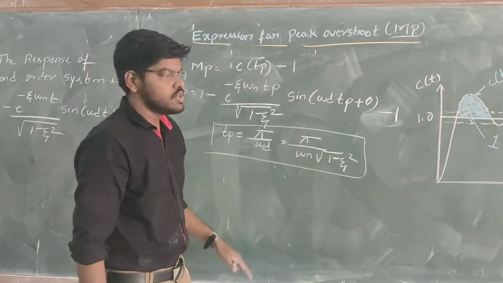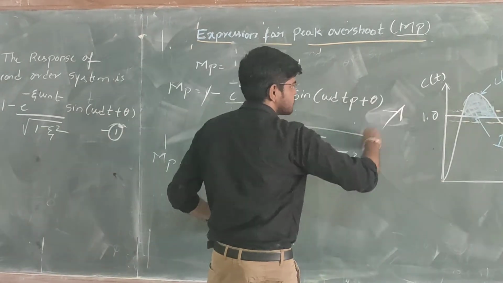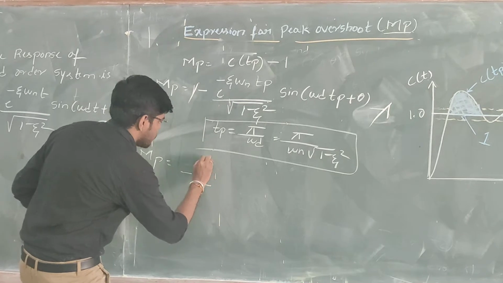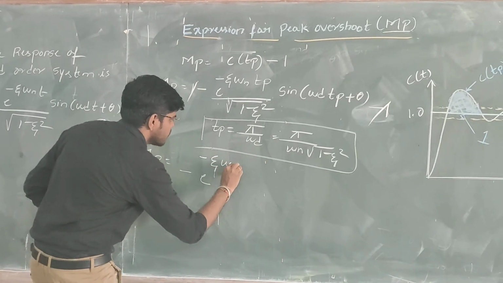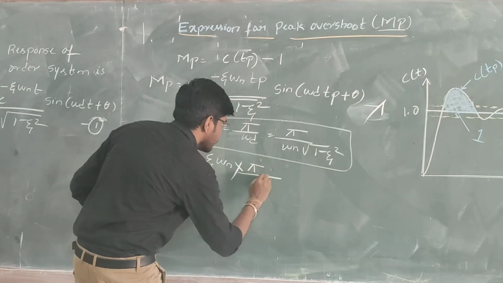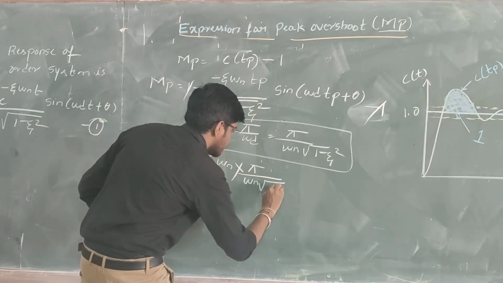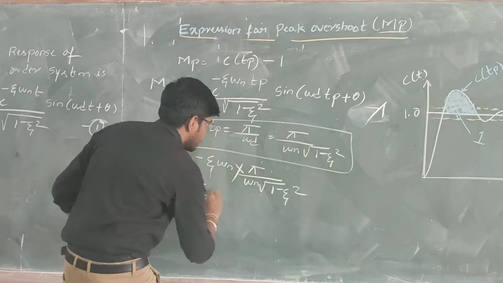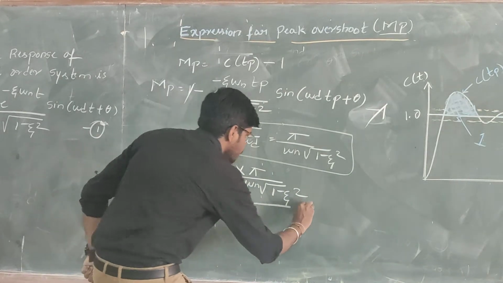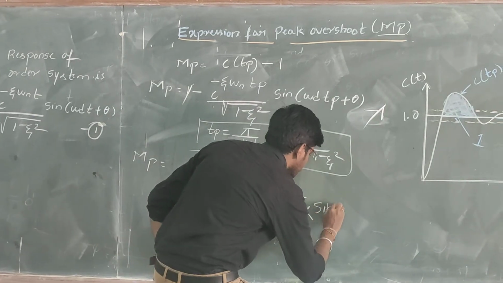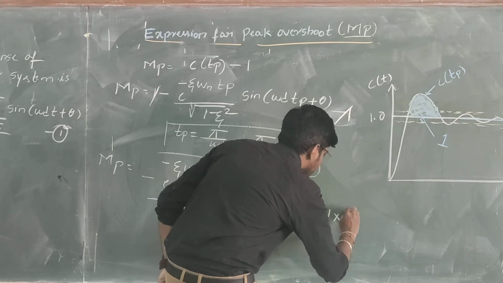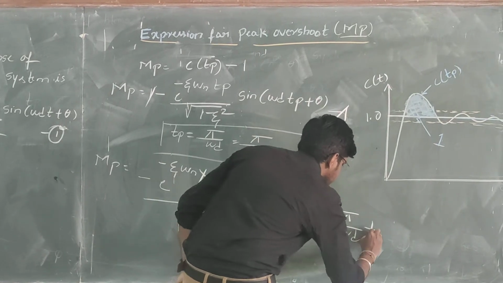So the 1 will get cancelled. The remaining term is e raised to minus zeta omega n, in place of Tp I substitute pi divided by omega n into square root of 1 minus zeta square, and the whole divided by square root of 1 minus zeta square, into sine of omega d Tp, where Tp is pi divided by omega d, plus theta.